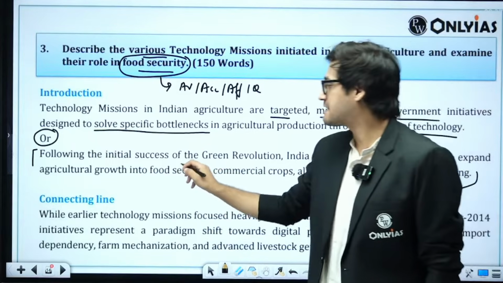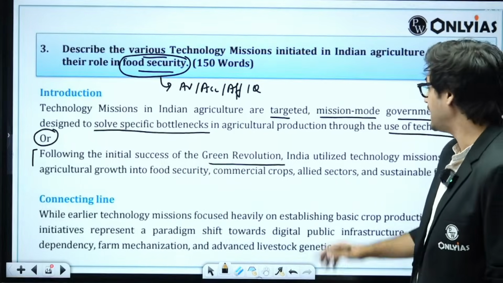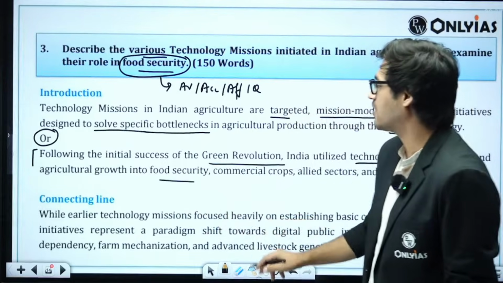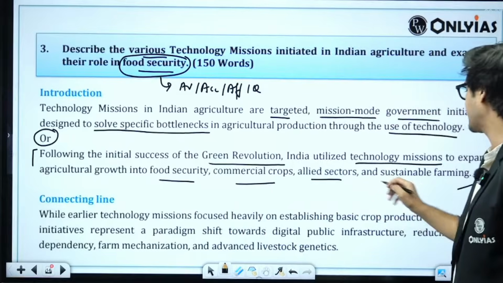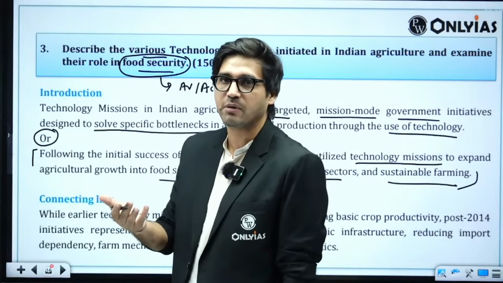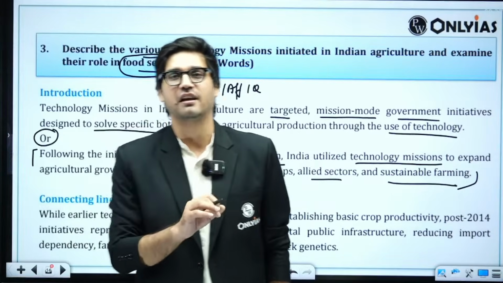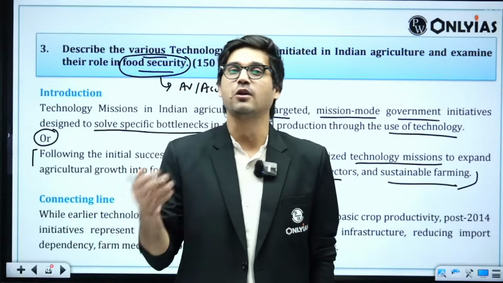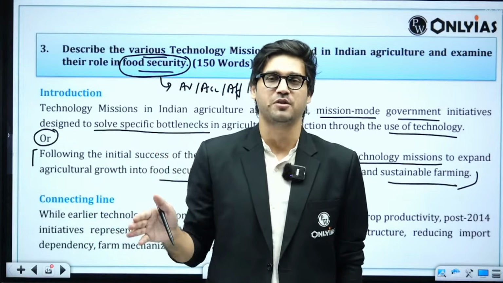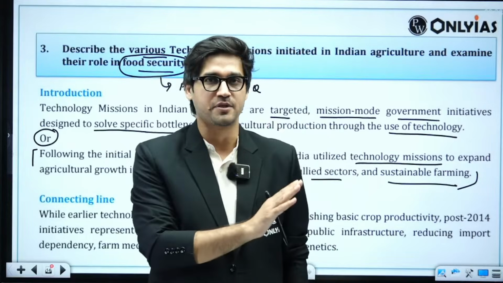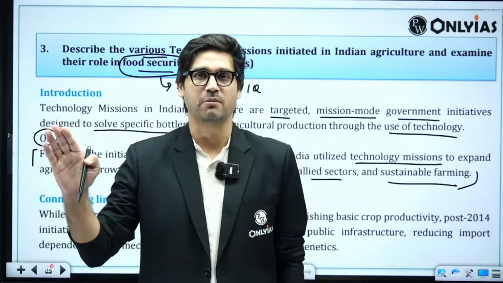Following the initial success of Green Revolution, India utilized technology missions to expand agricultural growth into food security, commercial crops, allied sectors, and sustainable farming. Which means if you actually think about it, Green Revolution itself, the program was called High Yielding Varieties Program. It was also called Seed Fertilizer Technology Program. It was technology that enabled us from becoming a barely subsistent food economy to a food surplus economy.